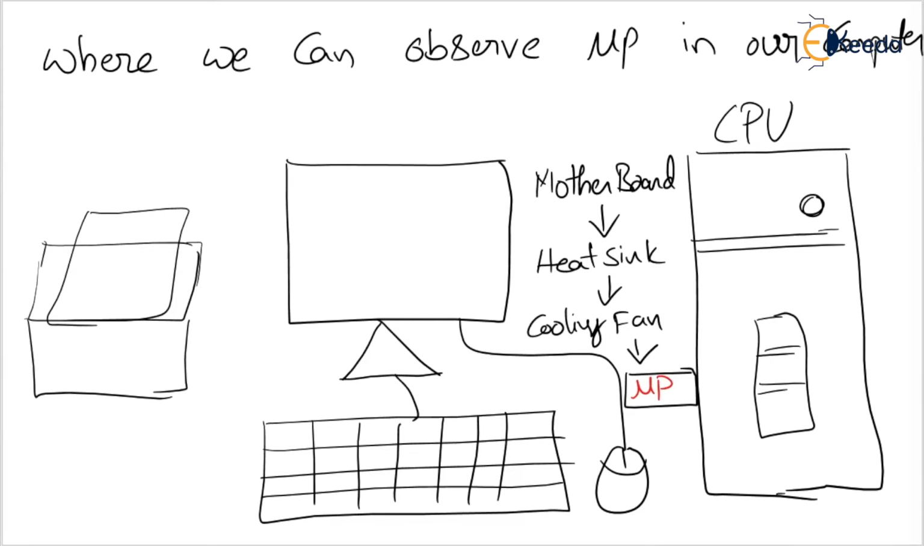Dear students, please try to understand where we can observe the microprocessor in our computer system. Before discussing all these, first you should know where the microprocessor is exactly located. It's in the motherboard, under the cooling fan. If you open the cooling fan, there is a microprocessor, right? So this is about the microprocessor.